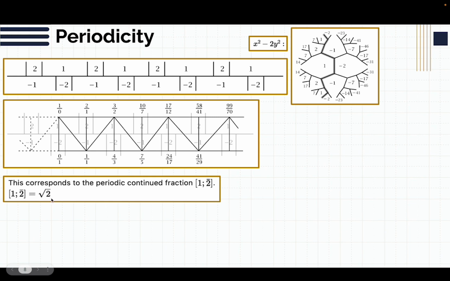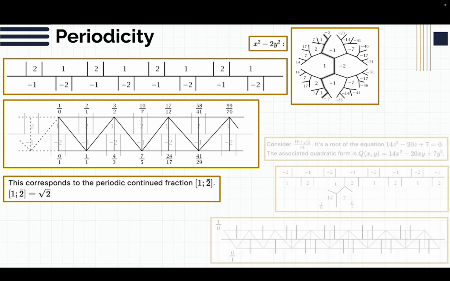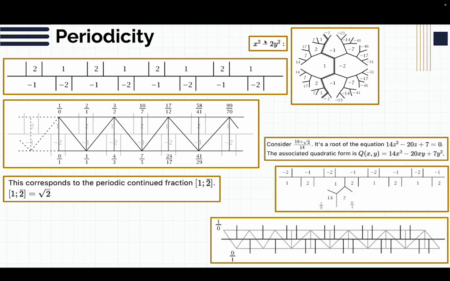We want to take these quadratic irrationals and see if we can associate all of them to quadratic forms. We take all these quadratic forms and want to see if we can associate them to quadratic irrationals. And then just to show, this also works for eventually periodic continued fractions. Like here, it doesn't start off periodic, but then it becomes periodic after a certain number of steps. That's just to show that it's not only going to work for immediately periodic continued fractions.